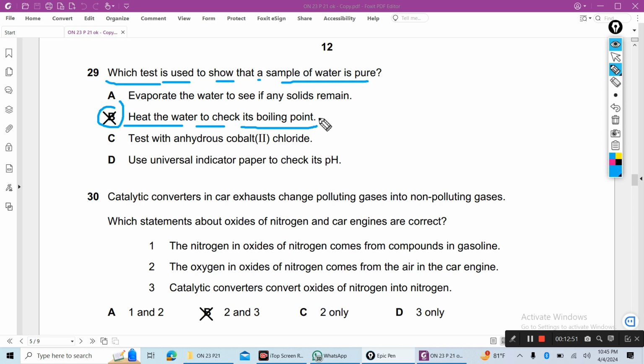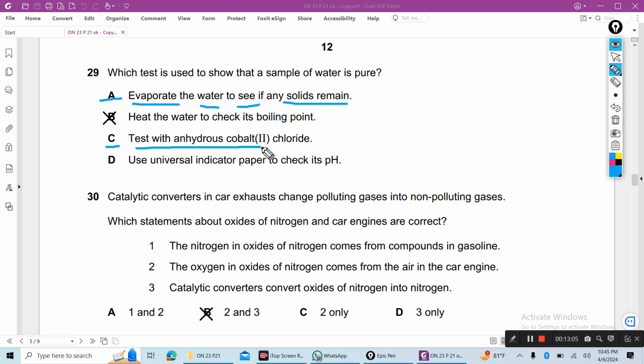But why is A wrong? Evaporate the water to see if any solids remain. No. C, test with anhydrous cobalt chloride. No, this is the test for the presence of water, so it can only show the presence of water but not pure water. And D, use universal indicator paper to check its pH. No, you can use universal indicator to check the pH of water, but you can't detect whether it is pure.